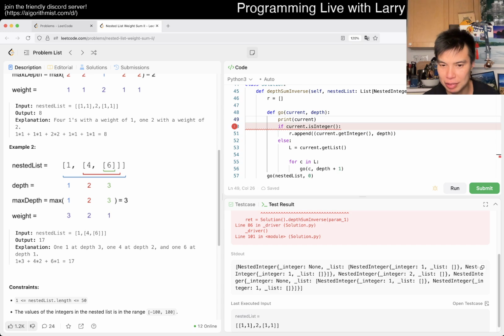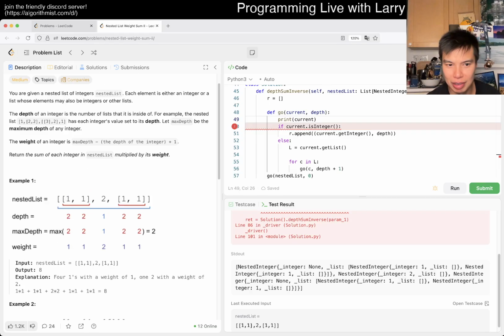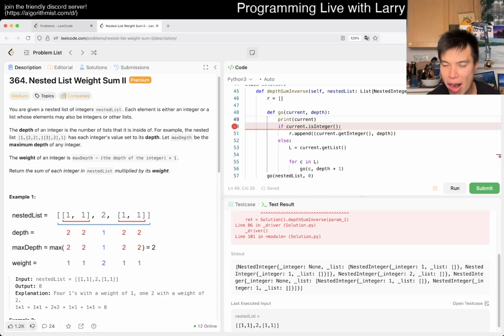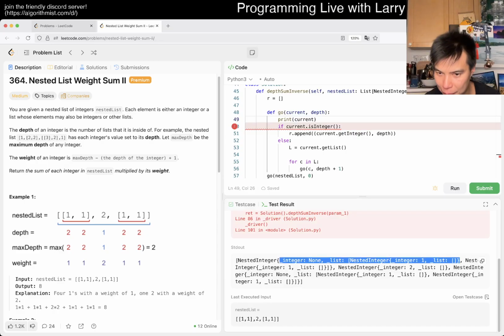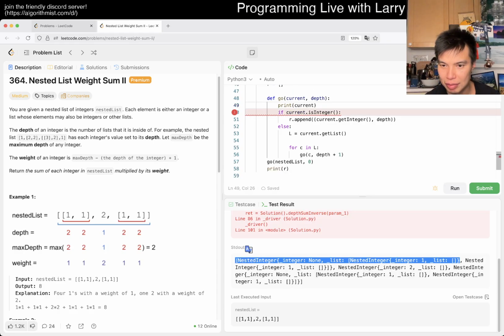All right, so the first one, we have an integer. I don't know. It's a list with... I guess there's this one actually, right? Oh, yeah. So this is the first element, I suppose. Oh, this is the first element, right? So we have a list, we go list, and then, yeah, this should be a nested integer, right?